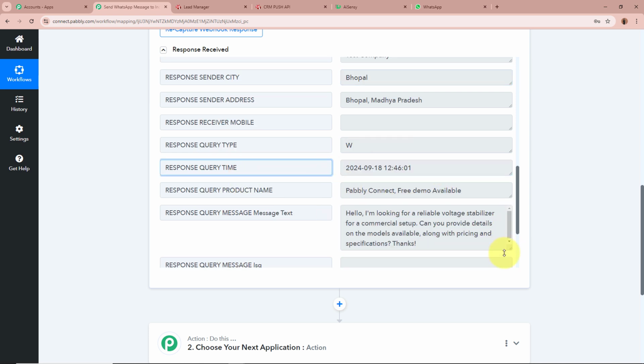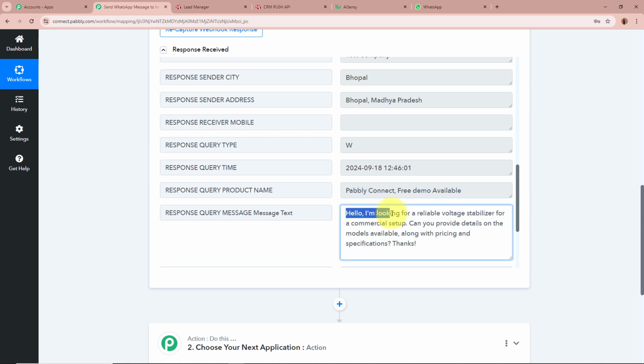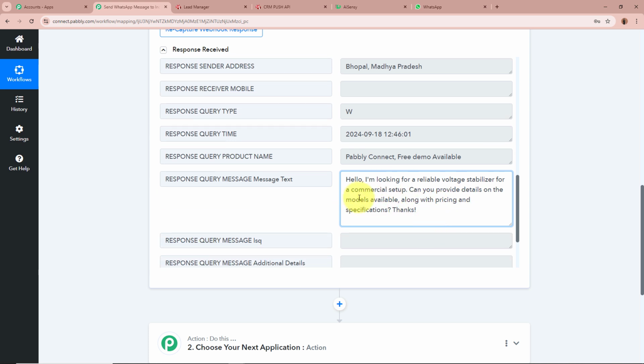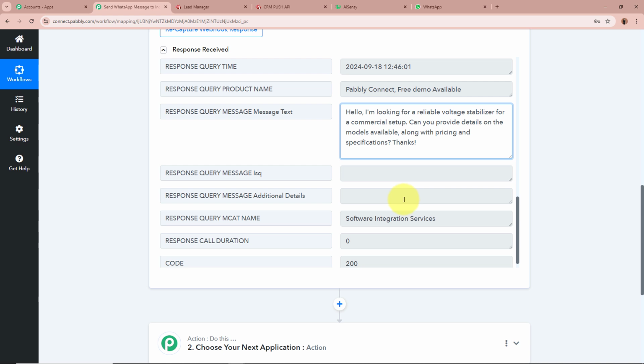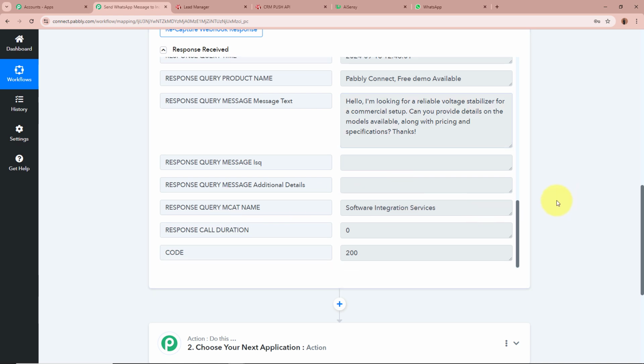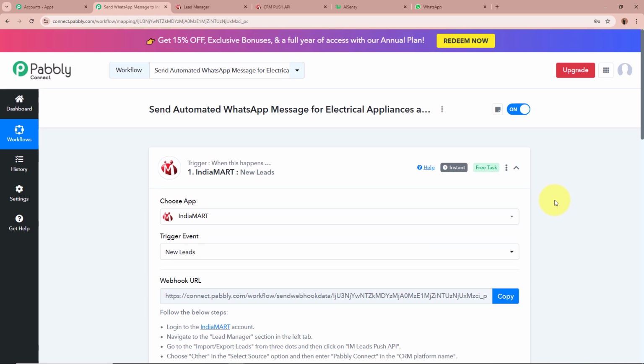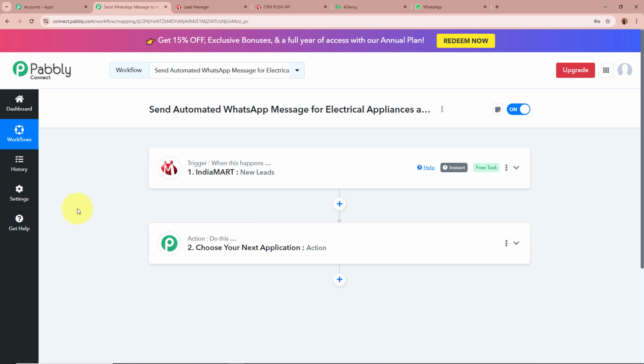And this is the same inquiry that we have generated using IndiaMART, that says, hello, I am looking for a reliable voltage stabilizer for commercial setup. Can you please provide details on the models available along with the pricing and specifications? Thanks. So this is the inquiry that we have generated using IndiaMART with all the other details. This means that IndiaMART is fully connected to Pabbly Connect, and our trigger setup is done.